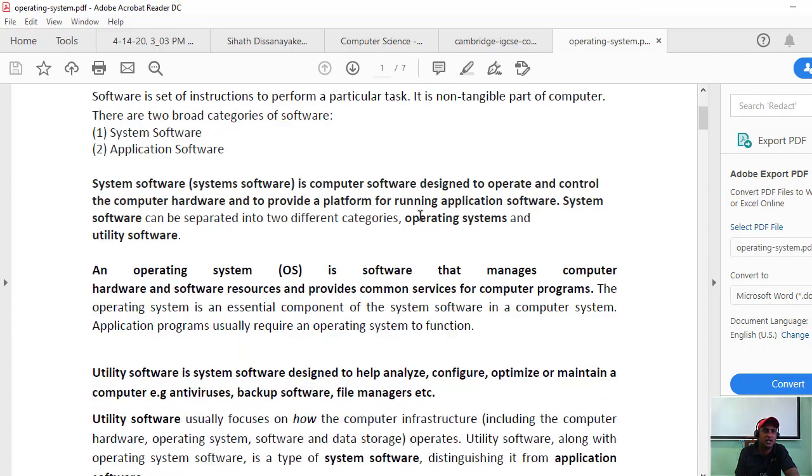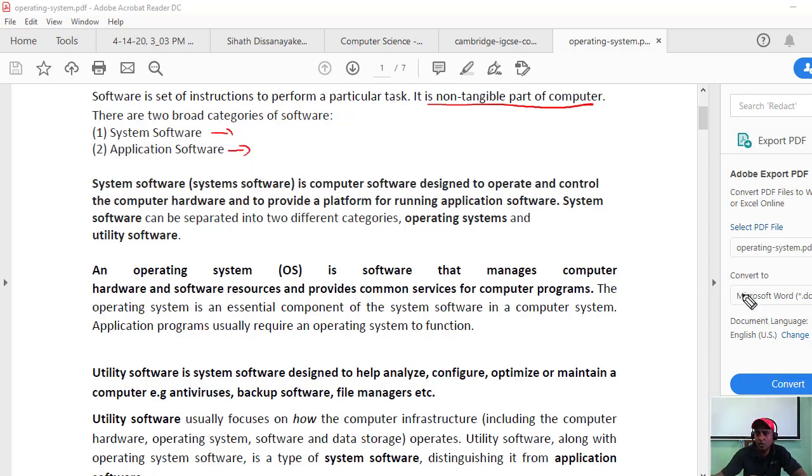So I will give a brief about the operating system to the students. This is kind of a recap. Software is instructions to perform a particular task. It is the non-tangible part of the computer. There are two broad categories of software: system software and application software.